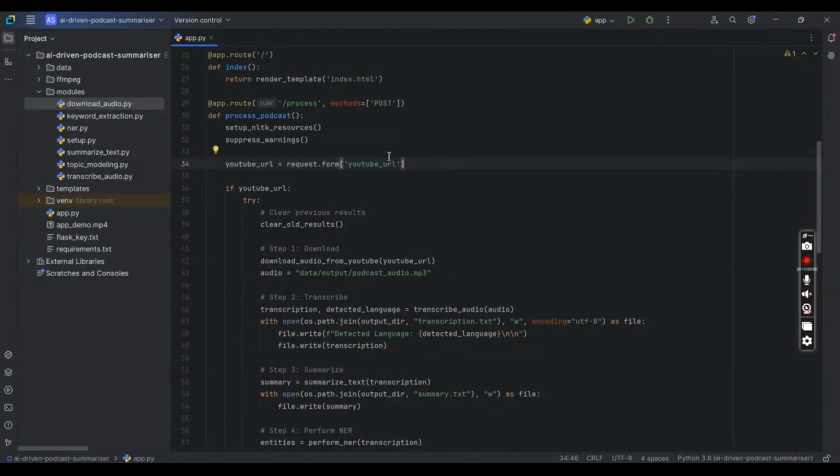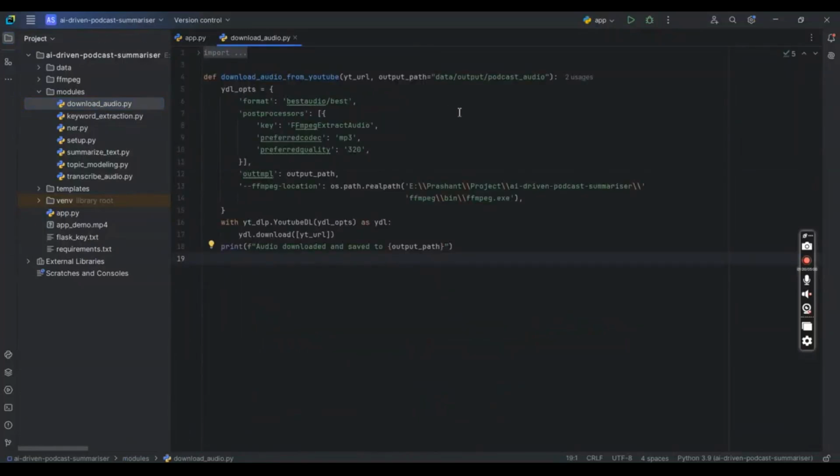After we give the URL to it, it will convert that video into audio. For that I use this download audio from YouTube module. For that I had to do one other installation, which is FFmpeg.